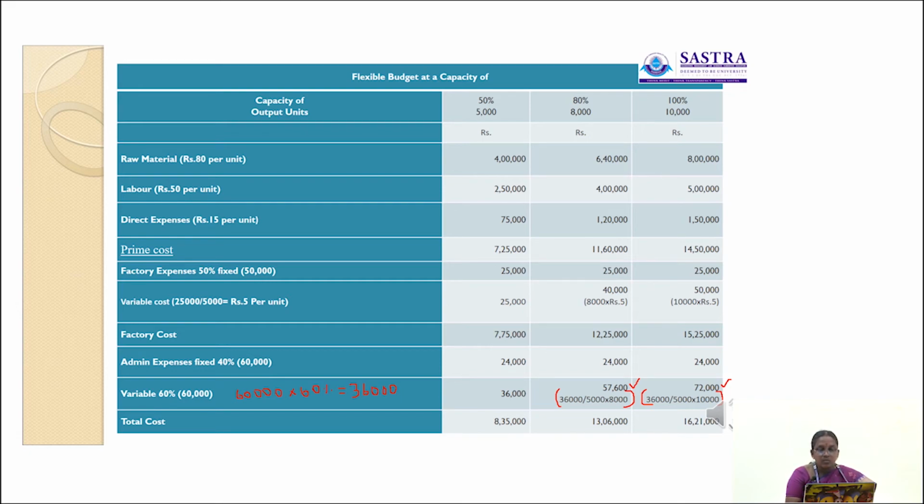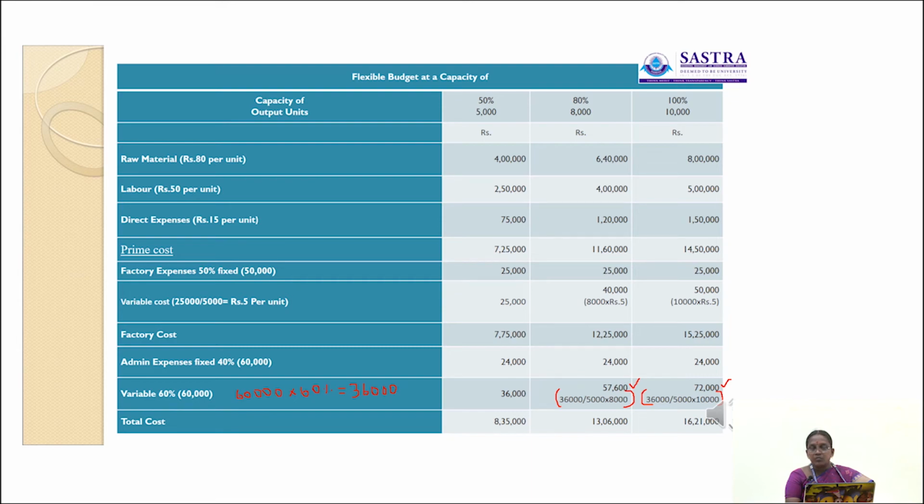Okay. So here there is a flexible budget at a capacity of 50%, 80% and 100%. Here in this problem, 50% capacity level was given. At 50% capacity level, we have produced 5,000 units. So we have to find out at 80% capacity level and 100% capacity level, what is the total output units. So how to find out the total output units at 80% capacity level?